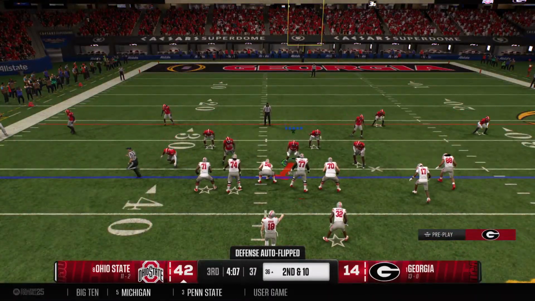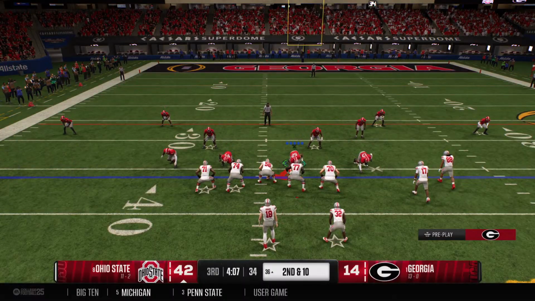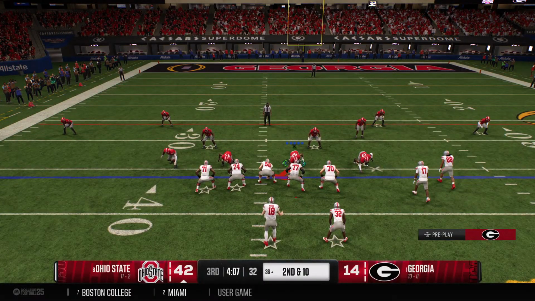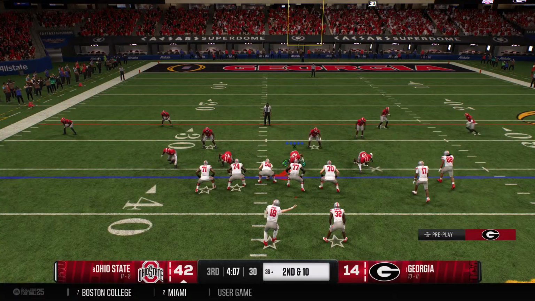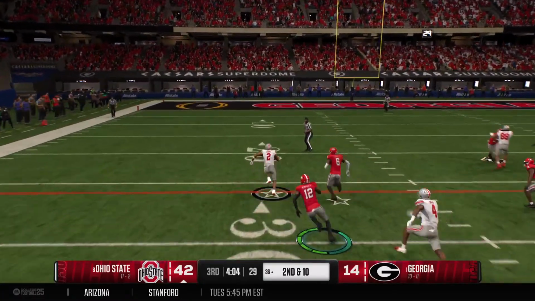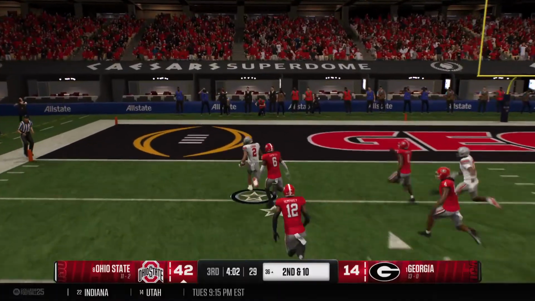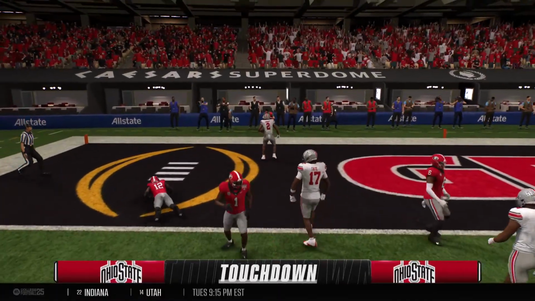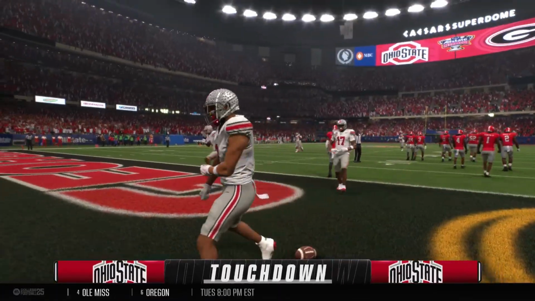Here's the second down play. Moving the receiver around pre-snap. Looking to throw yet again. Pulls it in. It's Abuka. Touchdown, Ohio State. And the beatdown continues.